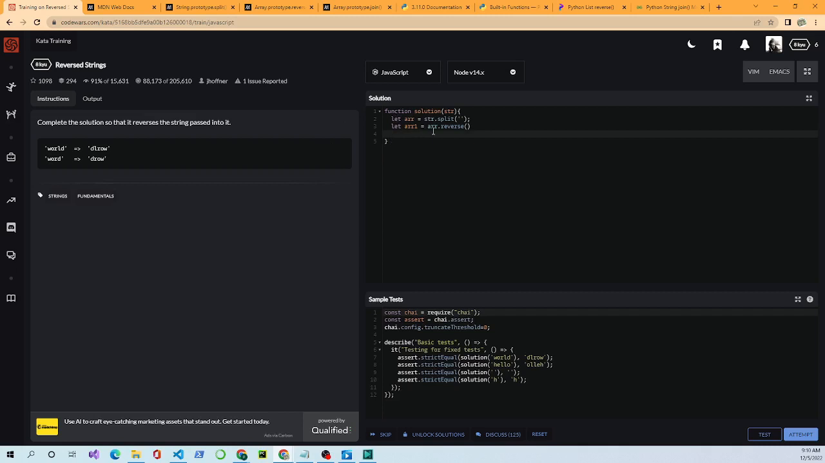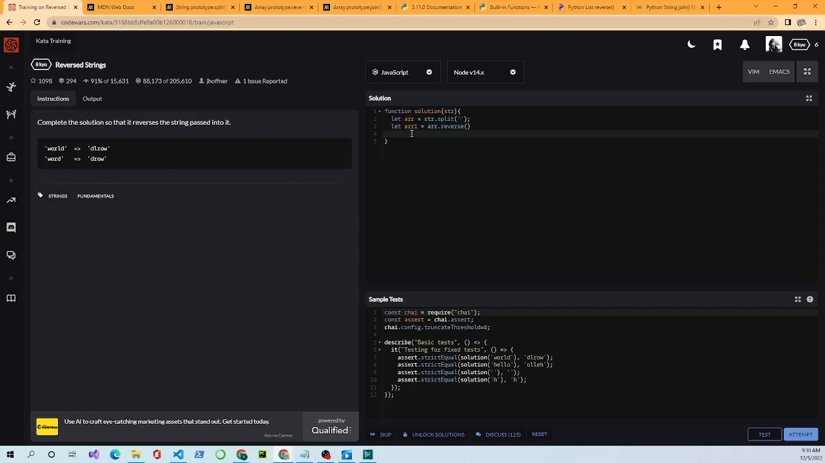We created an array by splitting the string, and then we used the reverse method on the array and created a new variable called arr1. Okay, and so this will reverse the order of everything that's in it. So if your original array is CAR, it'll turn it to RAC.